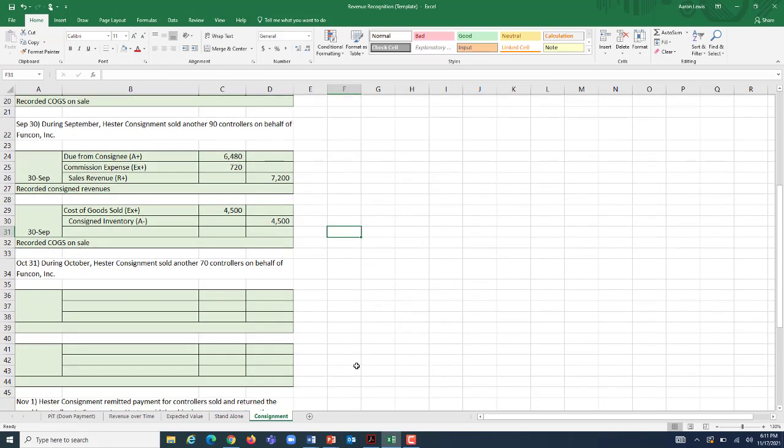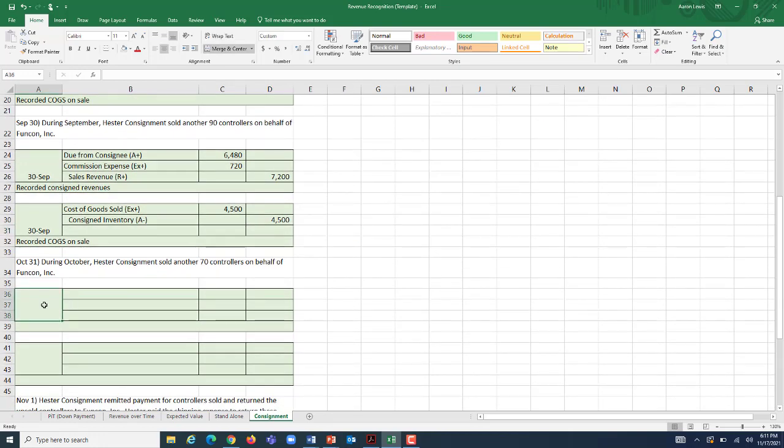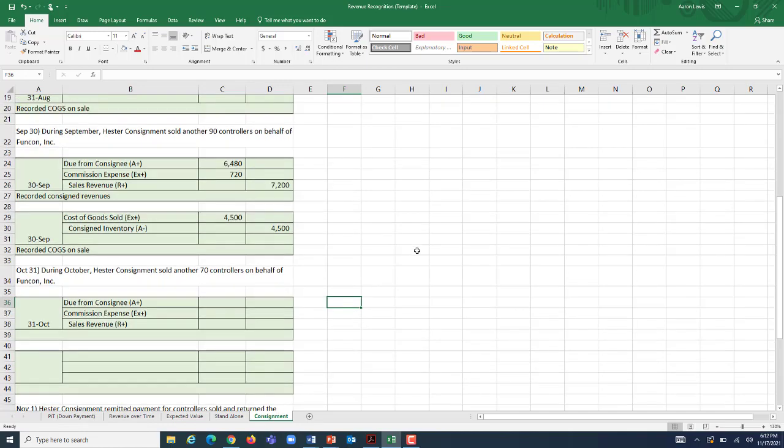October 31st, we got another one of these guys to record. Well, during the month of October, Hester Consignment is selling another 70 of these controllers on our behalf. Sales are slowing down a little bit, but they're still moving units. Journal entry is the same. It is a debit to due from consignee, a debit to commission expense, and a credit to sales revenue. Figured out with the same math.